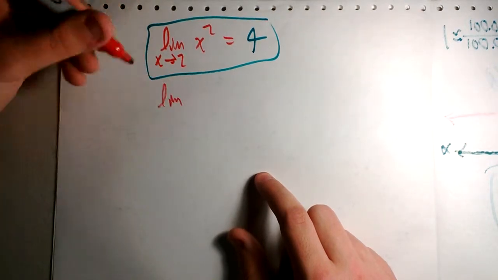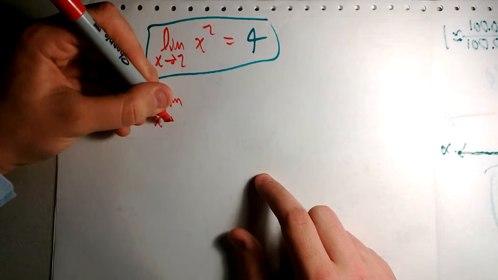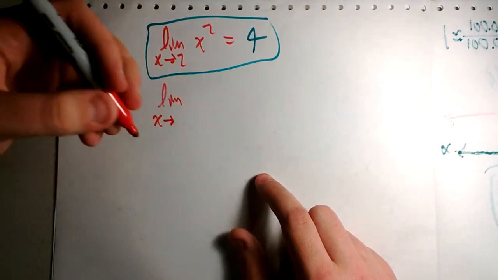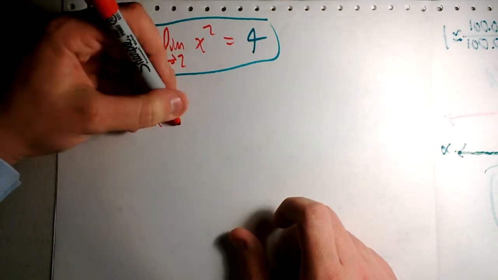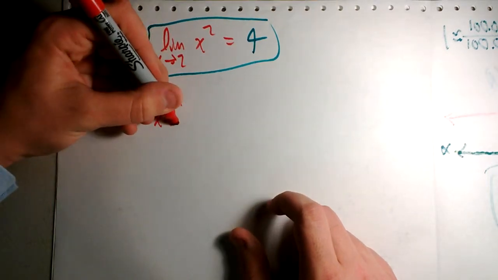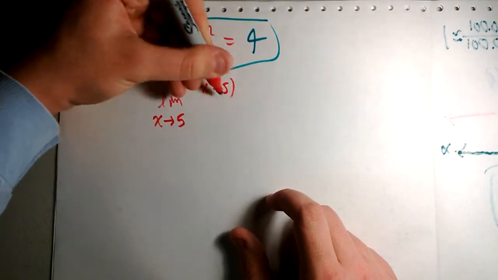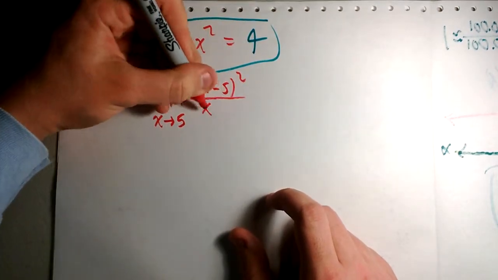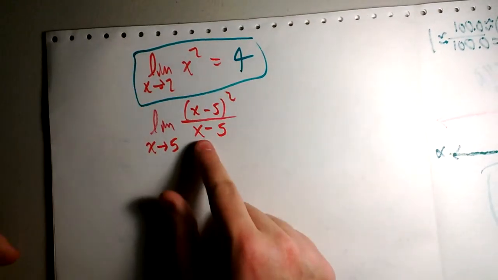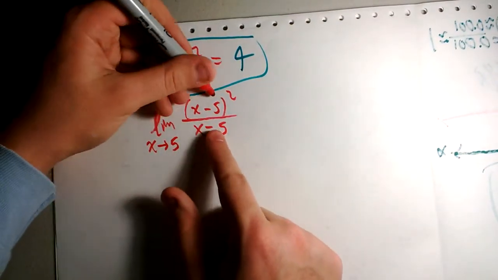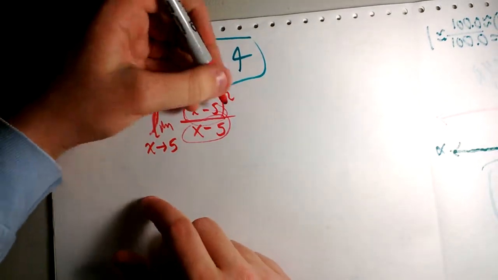What's another limit? How about the limit as x approaches, let's see here. Let me think of a problem. How about this? I don't know. I like 5 right now, so I'm going to use 5. Let's say x minus 5 squared over x minus 5. What should be going off in your head is that, oh, this simplifies. This is just the same thing on top and same thing on bottom. And you're right, and that's how you'd solve this.